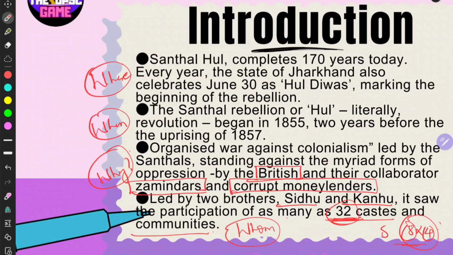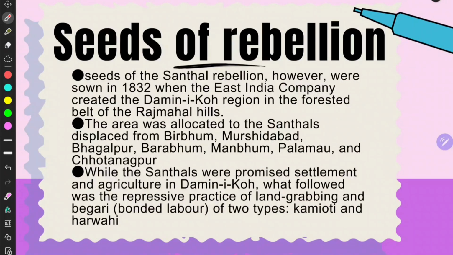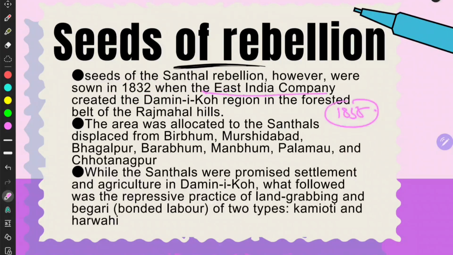We already discussed the why here, but it is broad, right? We shall know the background here. The seeds of the Santhal Rebellion, however, were sown in 1832. See, it is much before 1855, when the East India Company created Damin-i-Koh in the forested belt of the Rajmahal Hills. This is where you have to do the geography.